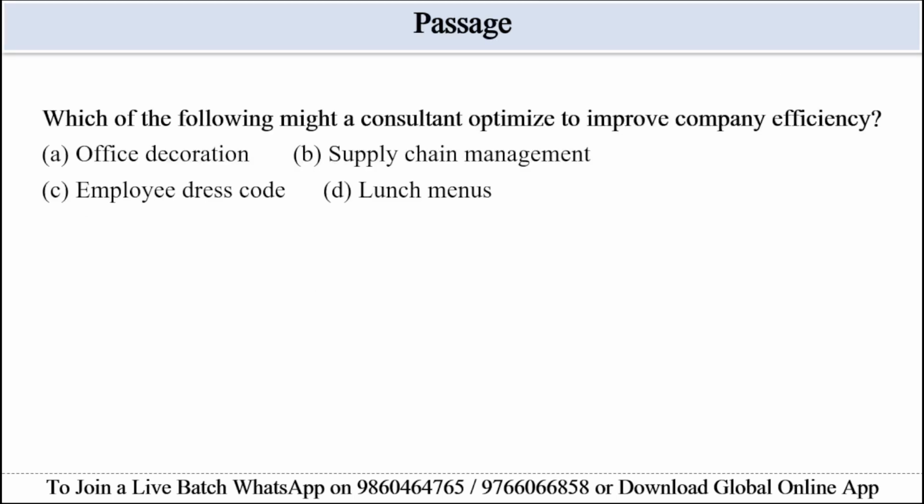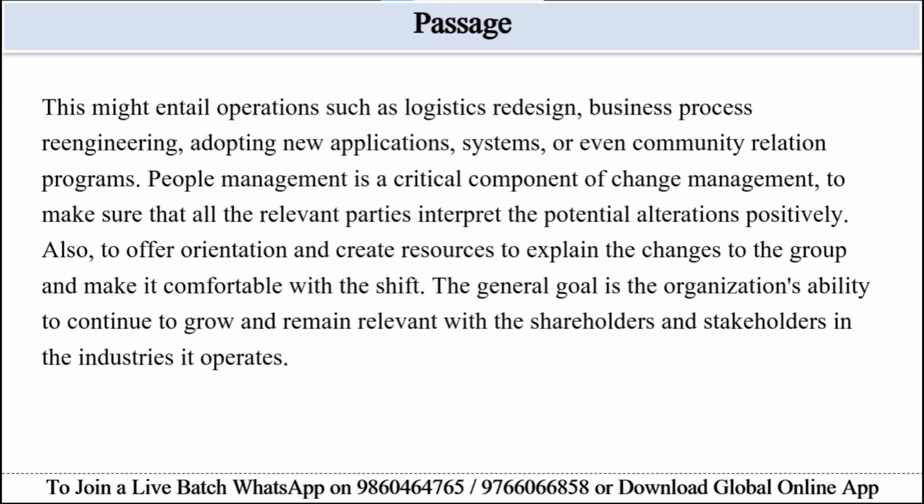Which of the following might a consultant optimize to improve the company's efficiency? Options are given. Option A, office decoration. Option B, supply chain management. Option C, employee dress code, and option D, lunch menus. So students, the keywords in this question are optimize and improve company's efficiency. So let's see the relevant portion of this passage. The passage says logistic redesign, business process re-engineering.